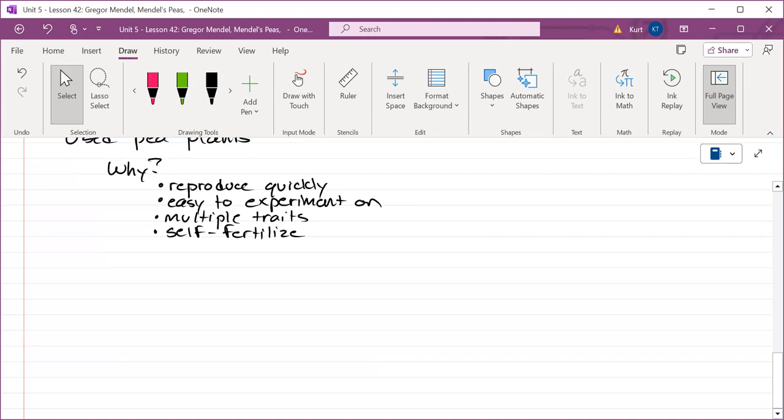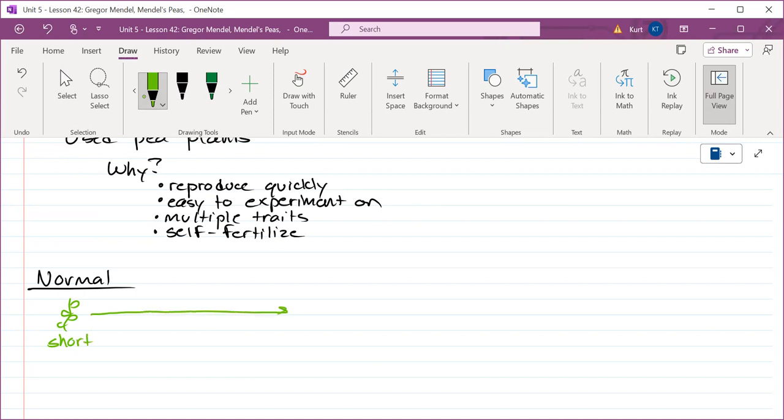And so under normal conditions, everybody, without Gregor Mendel's intervention, here's what happens with the plants, okay? If you have a short plant, and if it self-fertilizes, Emerson, what would you expect a short plant to make if it self-fertilizes?